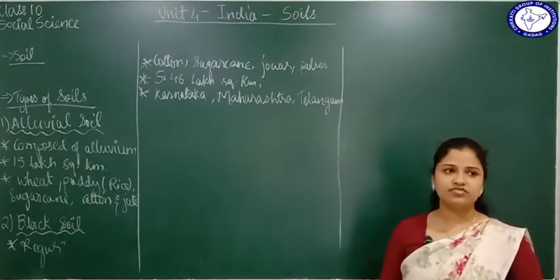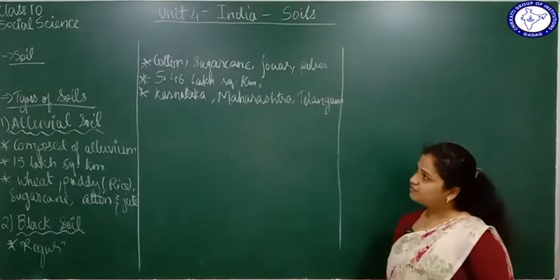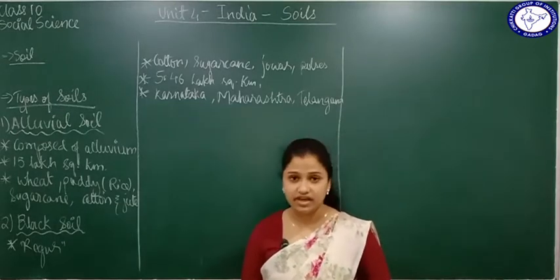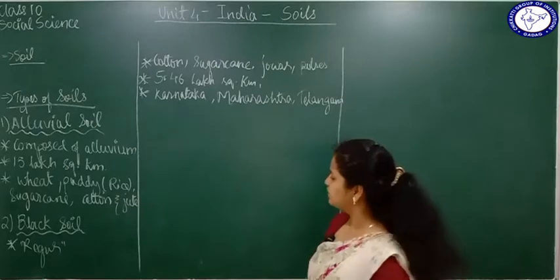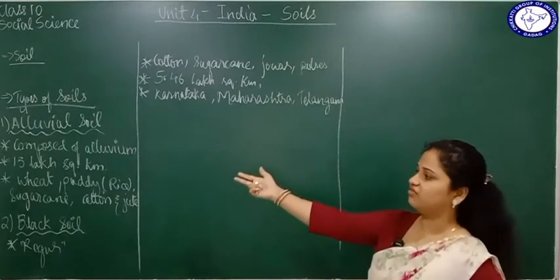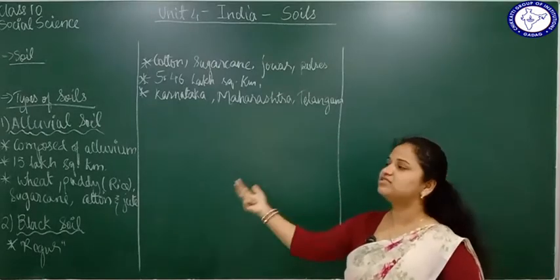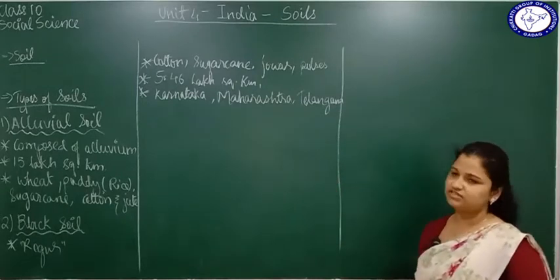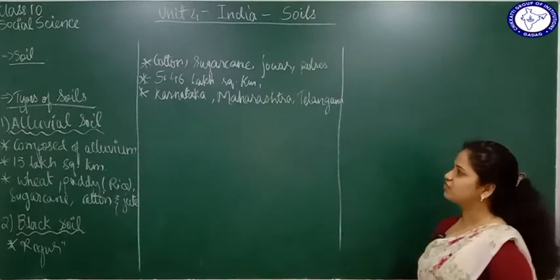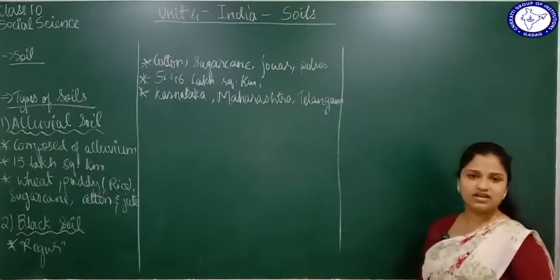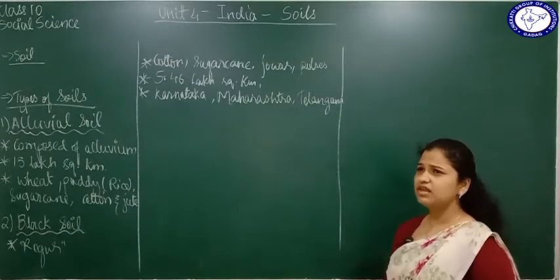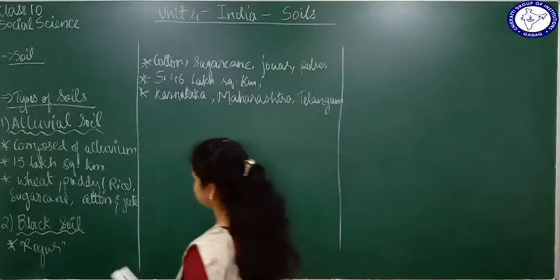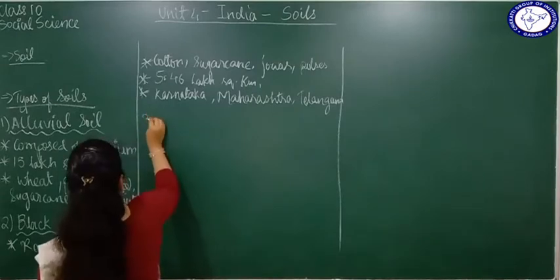How much area of India is covered with black soil? 5.46 lakh square kilometers of area of India is covered in black soil, right? If you compare that with 15 lakh, it's very little. Maximum is alluvial soil, 15 lakh square kilometers. This is 5.46 lakh square kilometers. Some areas where black soil is found are Karnataka, Maharashtra, Telangana, Madhya Pradesh, all these different regions. Okay, so let's move forward and talk about the next type of soil, which is the red soil.